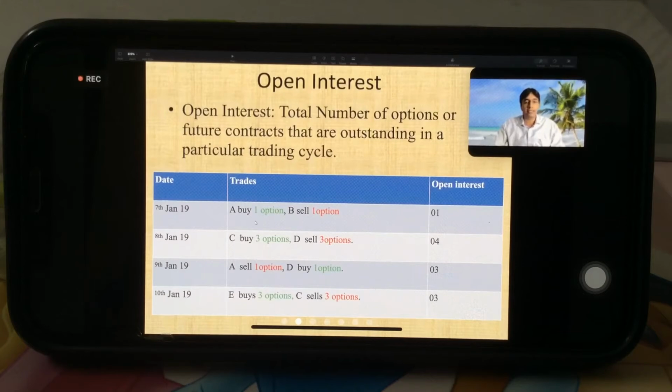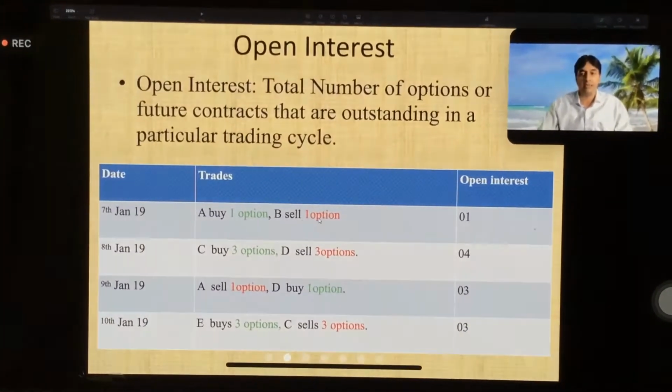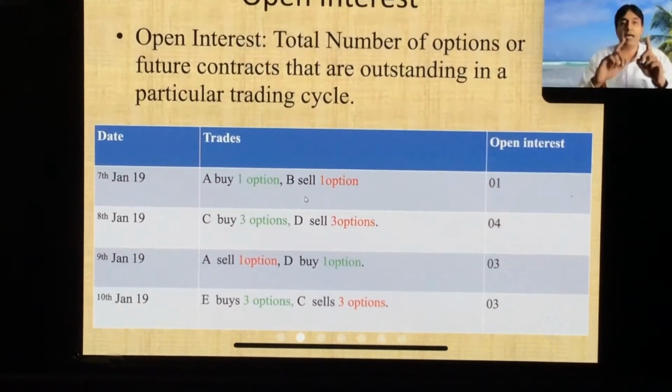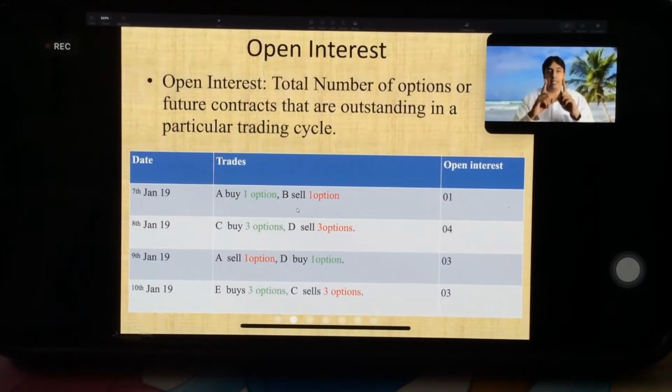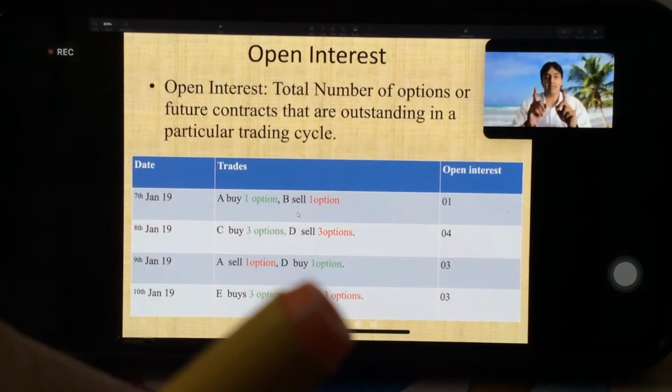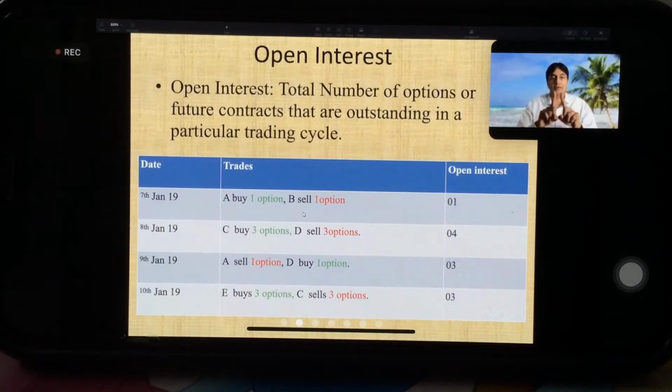So if we see this example, suppose A buys one option and B sells one option, right? So one buy and the opposite one sell will comprise one open interest, one contract. Each contract has two sides, buy side and sell side. So one buy and one sell which are open: buy is open for A and sell is open for B. So it will comprise one open interest.